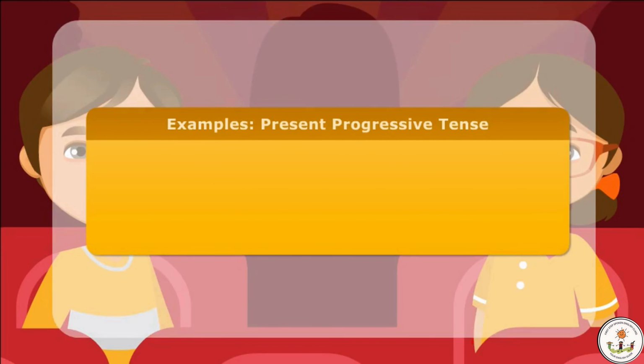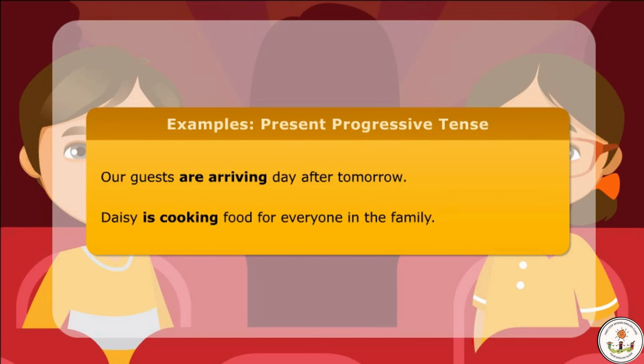Here are a few more examples of use of present progressive tense. Our guests are arriving day after tomorrow. Daisy is cooking food for everyone in the family.